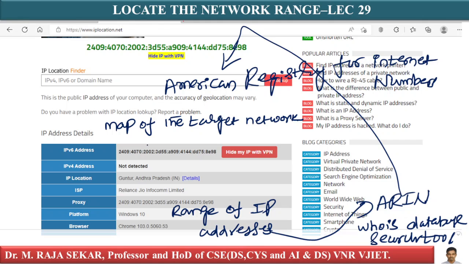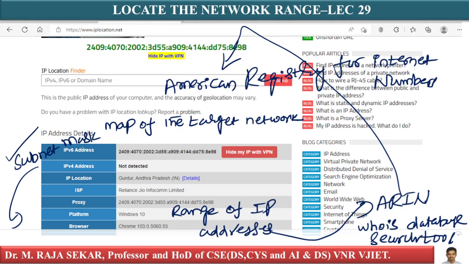For the time being, you can find the range of IP addresses and the subnet mask. Not only the range of IP addresses, you can also find the subnet mask. What is the subnet mask? I will discuss it in detail in my future classes.